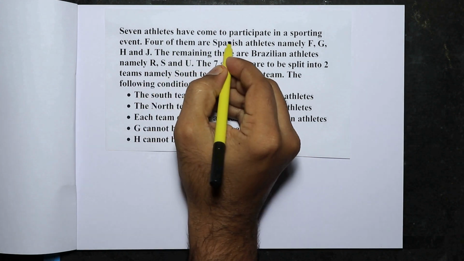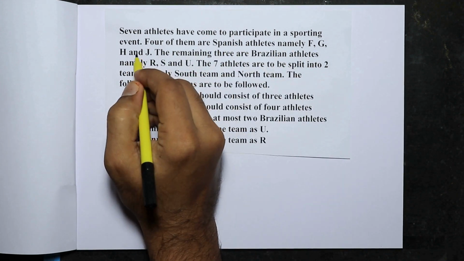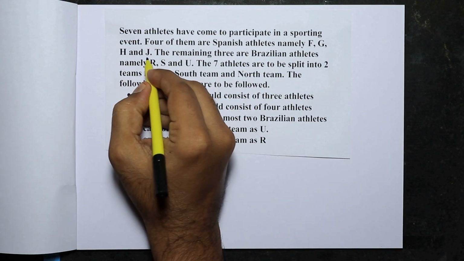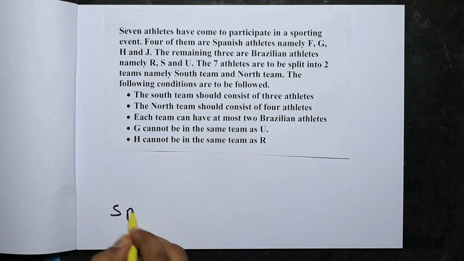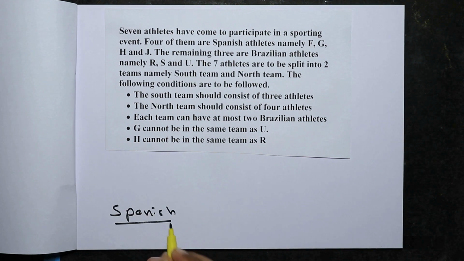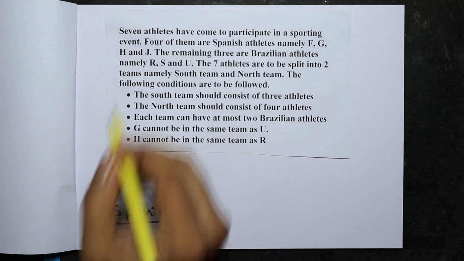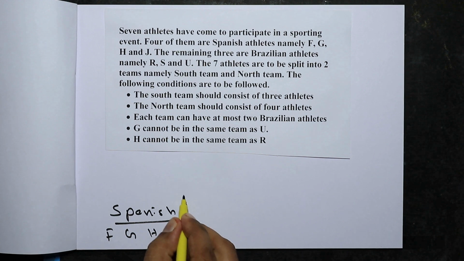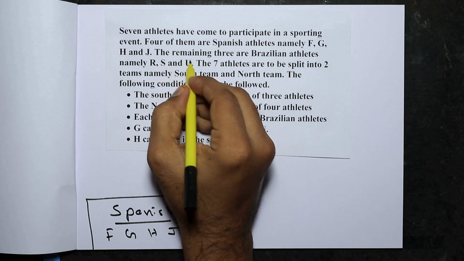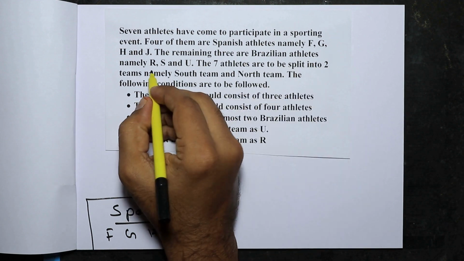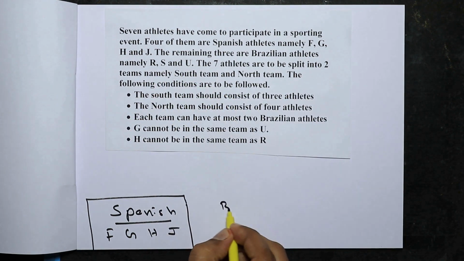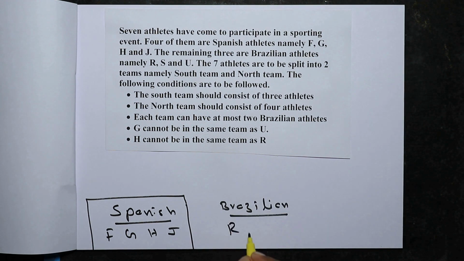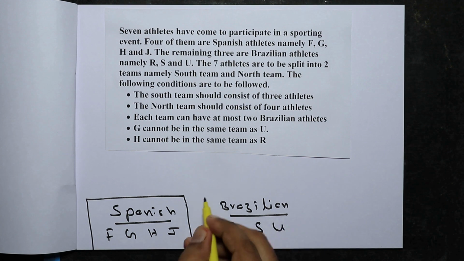Seven athletes have come to participate in a sporting event. Four of them are Spanish athletes, namely F, G, H, and J. The remaining three are Brazilian athletes, namely R, S, and U.